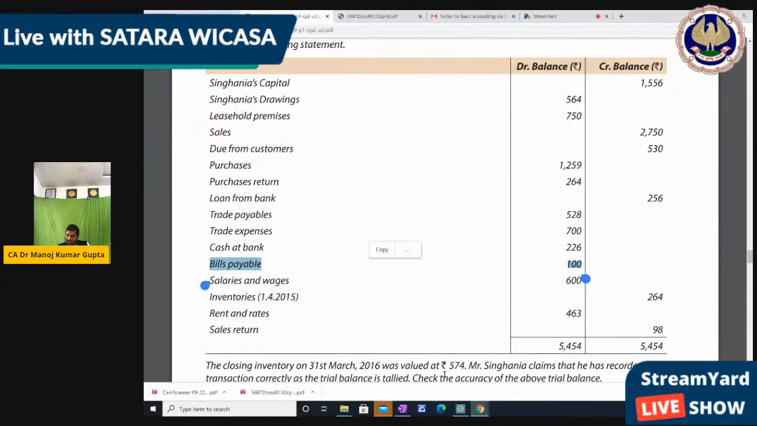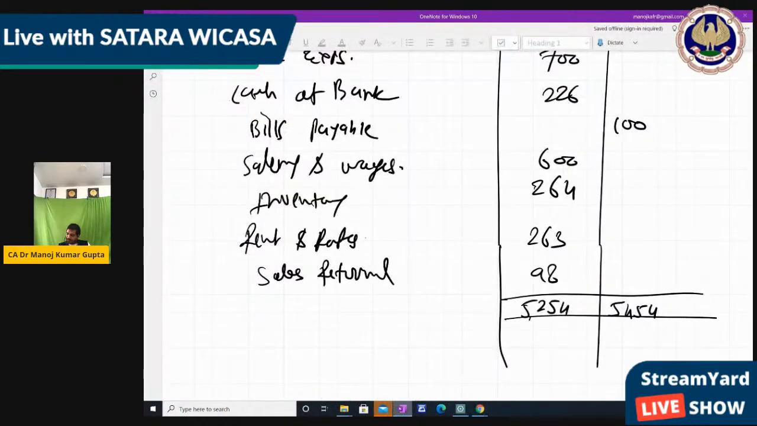Yes, rent and taxes. Sales return is also on the debit side. We have written sales return 98. See, yes, so 98 we have written. 263 also written.